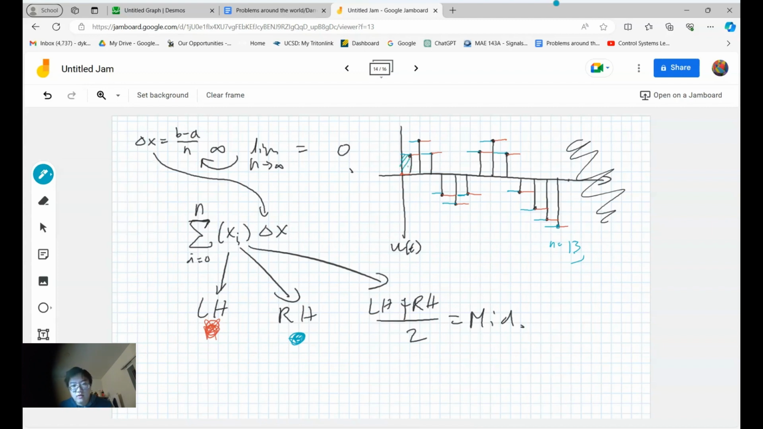So the area of this, this, this, this is all the right-handed thing. And then actually we need to get rid of this part because there's no need for that. And then let's just say the left-handed Riemann sum, not integral, is